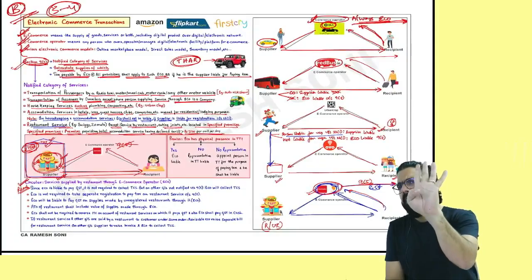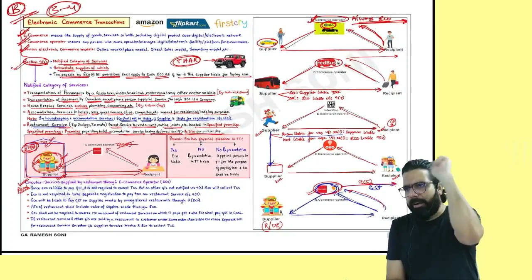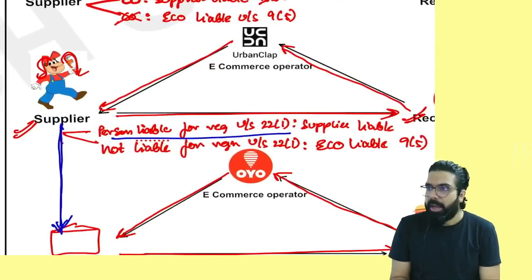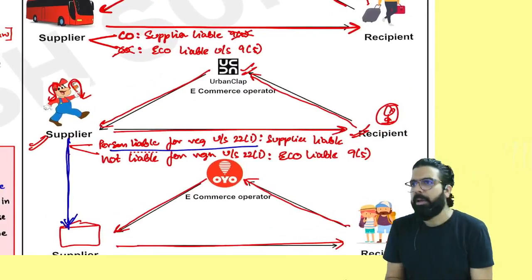What are the four services? I want to go ahead and ask you one question. There is one beautician. And she is supplying the services to Urban Club. Is e-commerce liable or the beautician liable?